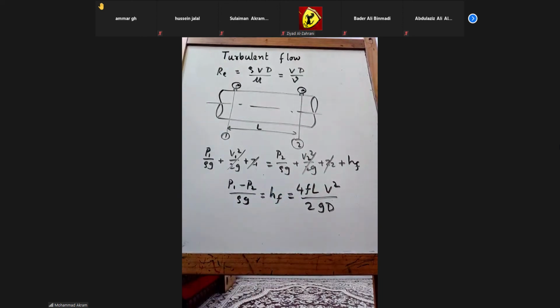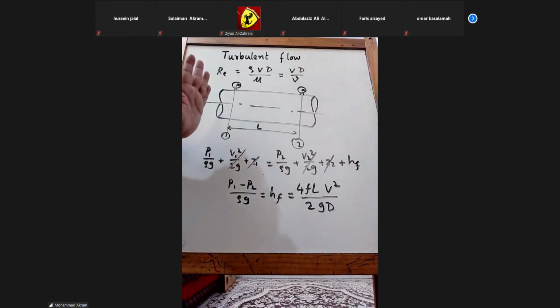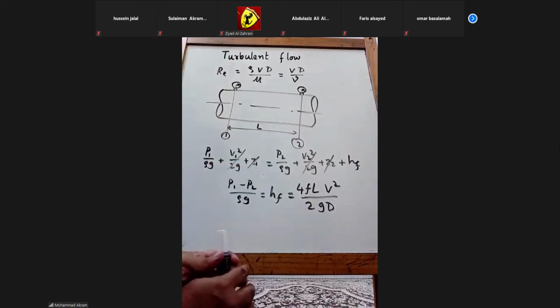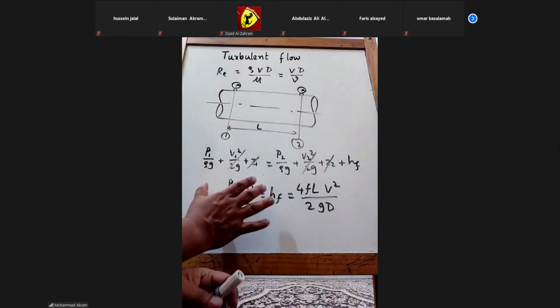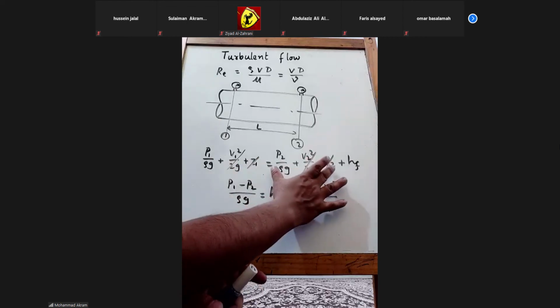We studied the Bernoulli equation and we said that there is a loss of energy from going from one point to another point. Total energy is going to be the same, but when you are writing 1 and 2, then in real flows there will be some loss.